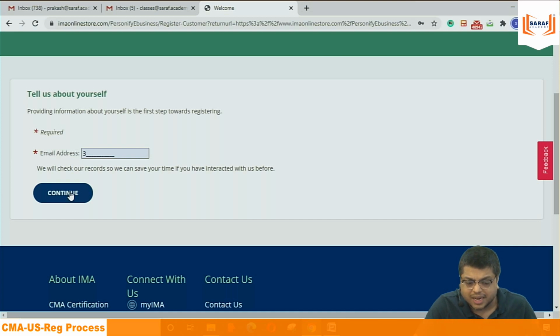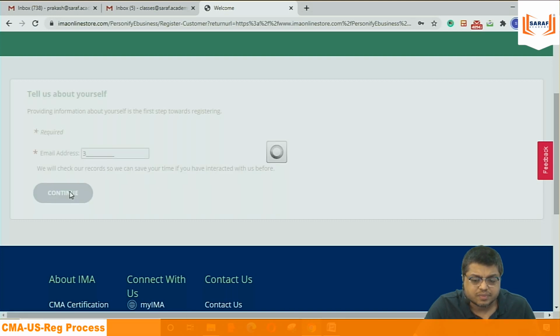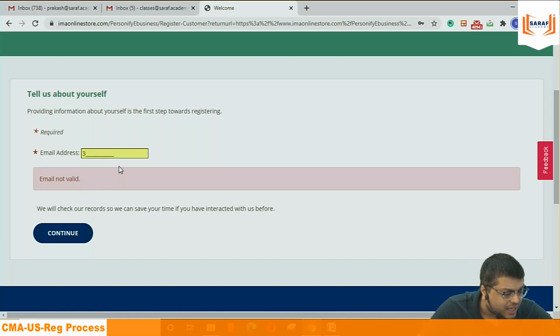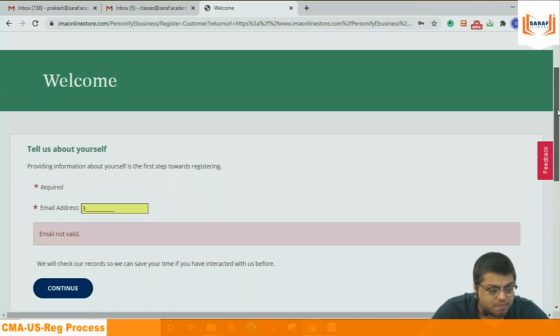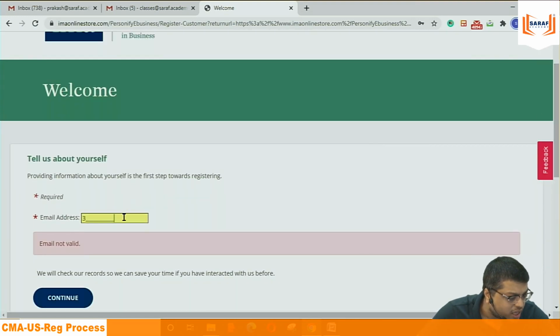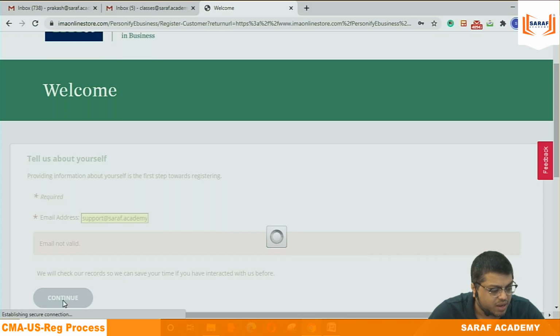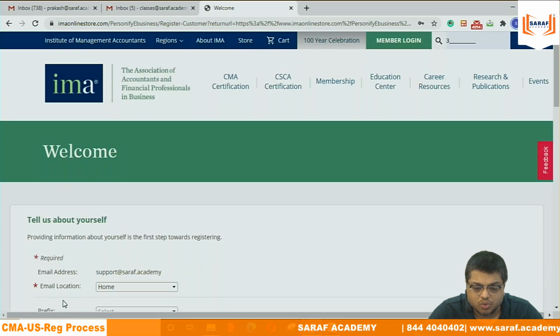Existing user does not mean that if I will register without paying fees, the 1 year will start. I am doing continue. So I have not written any mail ID. Since with this computer I have done the login earlier, so they are not allowing me. Suppose I will write, now this mail ID I have never used here. Now this will be taking me to the new page, new registration.